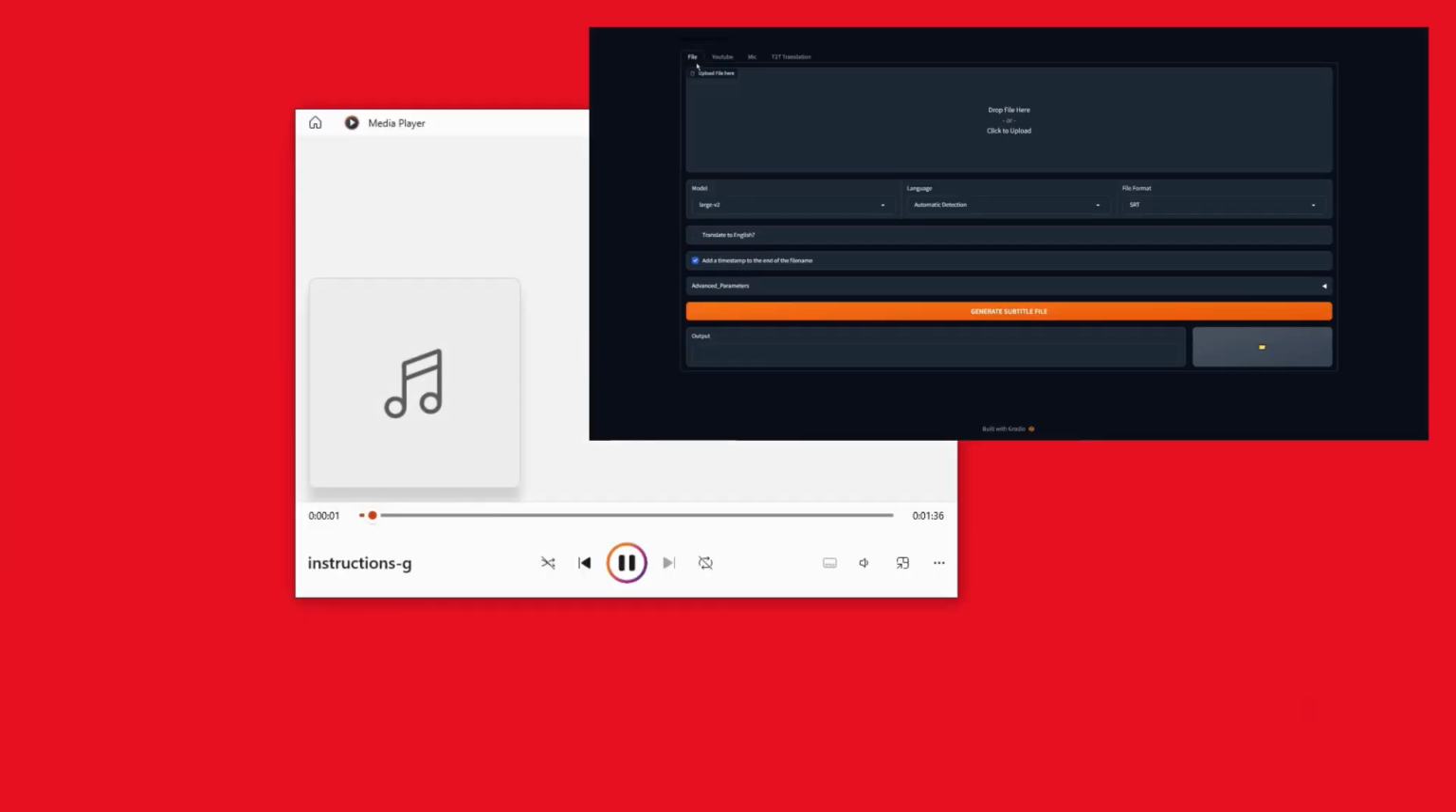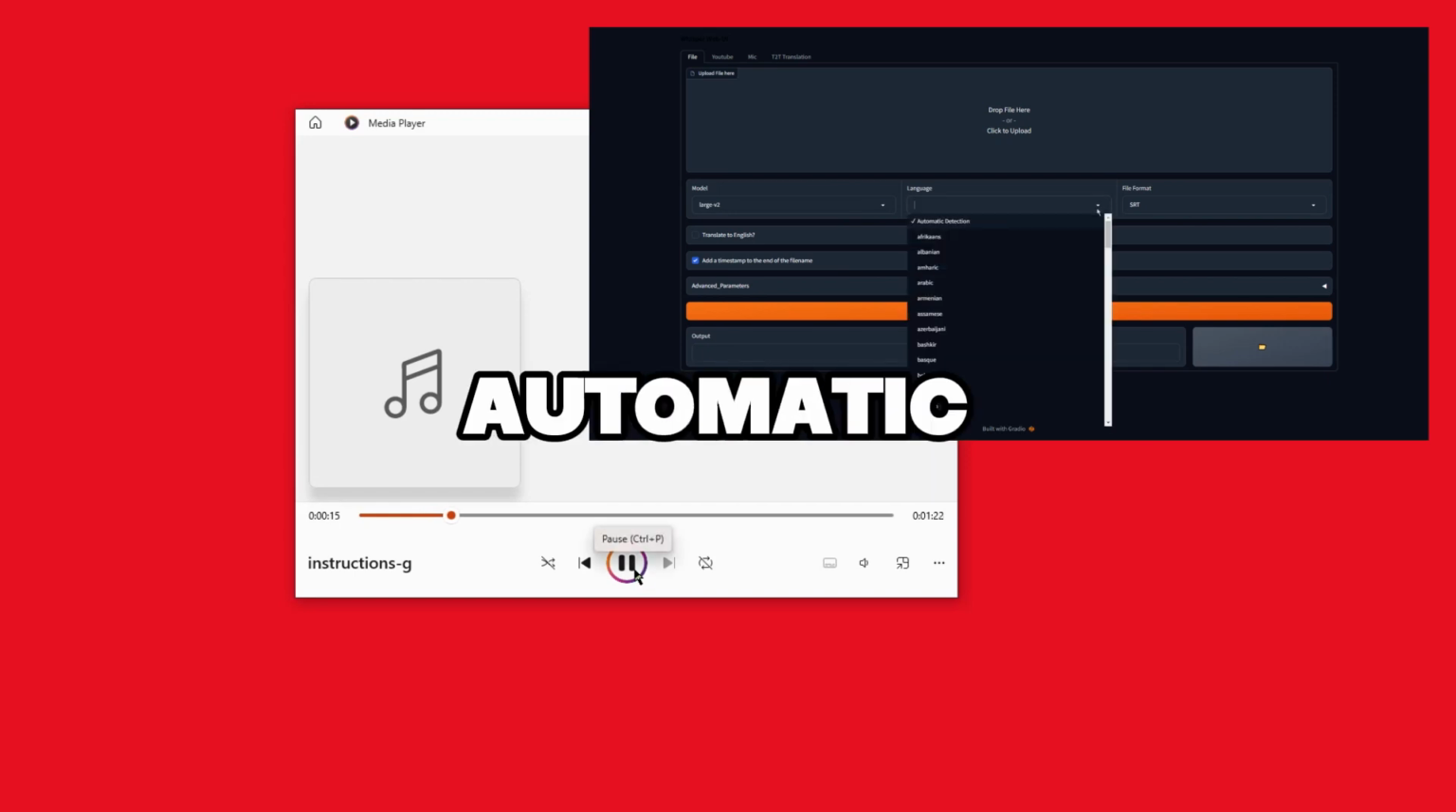By default, we start off in File. This is where you can drop your files that you have on your computer. If it's already downloaded, you'll drop them here. Over here is the models. They have a whole variety of models to choose from. By default, it's set to large V2. That's the default model. For language, default is set to automatic detection.